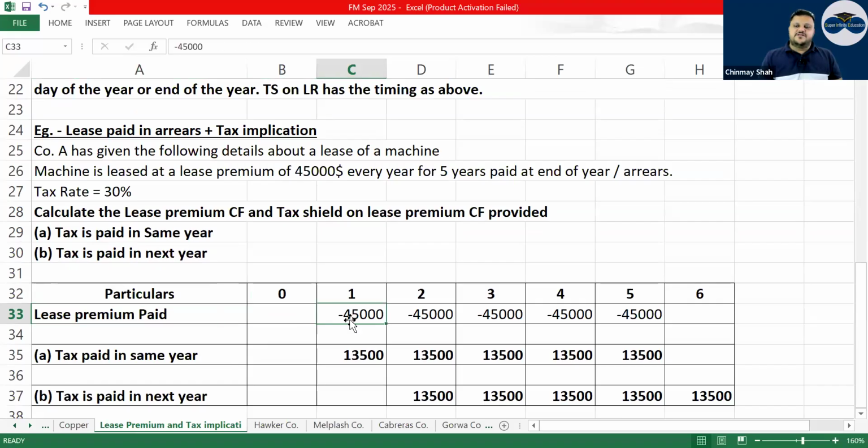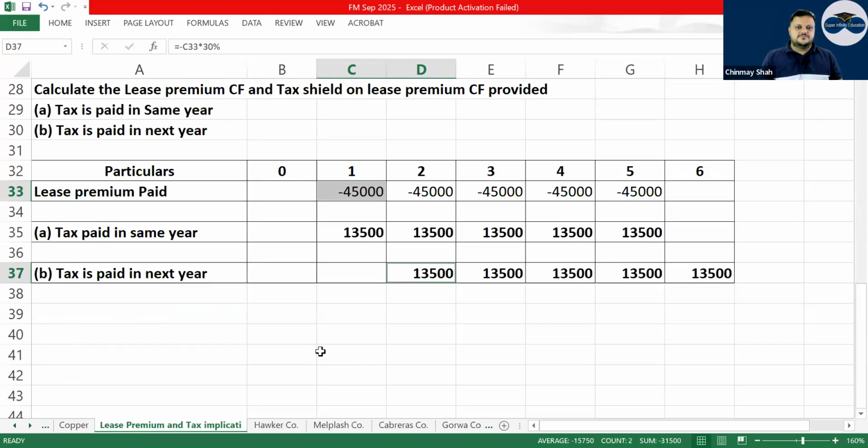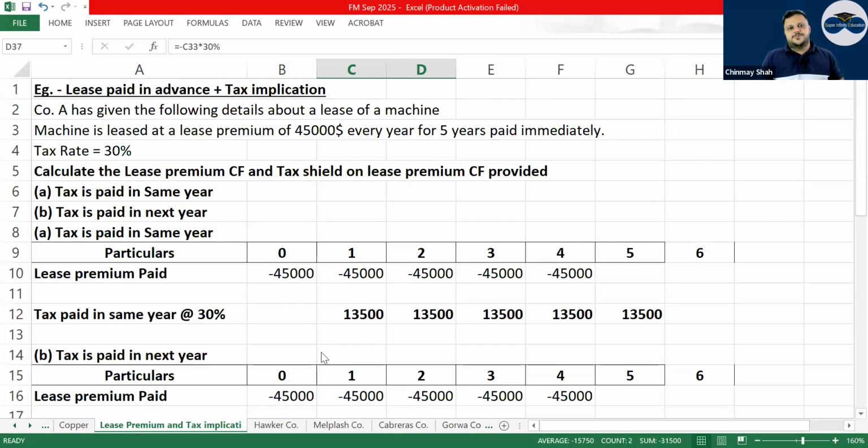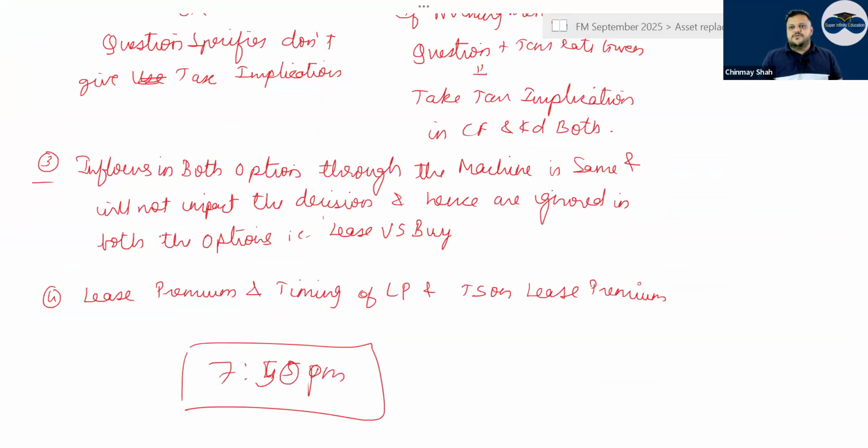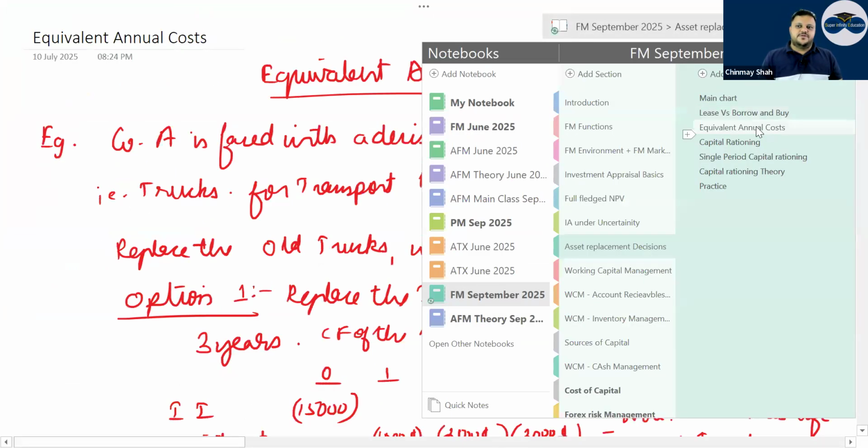Then, if the lease premium is paid at the end of the year and tax is paid in the same year, they both fall in the same year. This is so normal, this happens often, correct? Have a look. These are the 4 options of lease premium and the timing of lease premium.